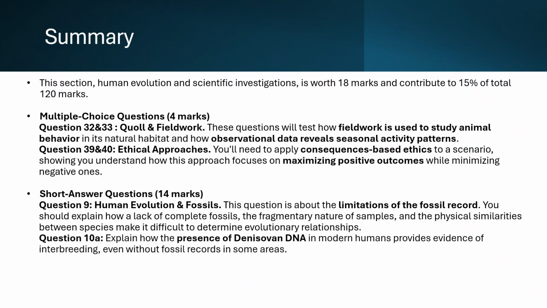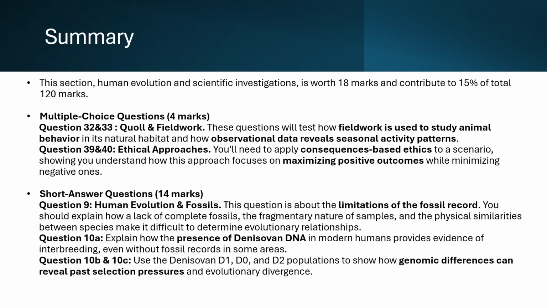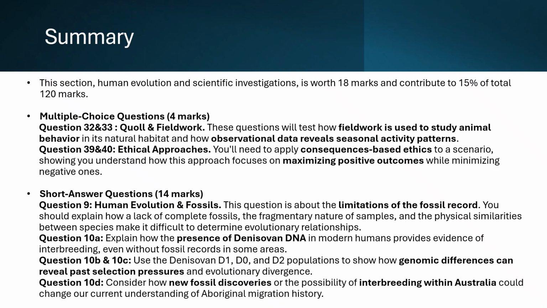Question 10a. Explain how the presence of Denisovan DNA in modern humans provides evidence of interbreeding, even without fossil records in some areas. Question 10b and 10c. Use the Denisovan D1, D0, and D2 populations to show how genomic differences can reveal past selection pressures and evolutionary divergence. Question 10d. Consider how new fossil discoveries or the possibility of interbreeding within Australia could change our current understanding of Aboriginal migration history.